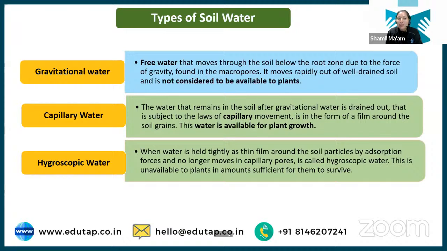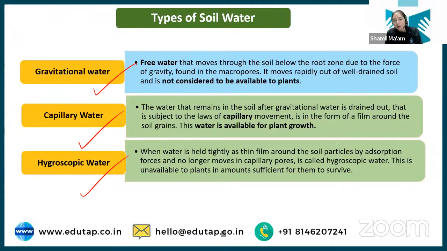Based on that, we have three types of water: gravitational water, capillary water, and hygroscopic water. Gravitational water is the water which is moving by the force of gravity, and the water moving by the force of gravity was present in macropores. So the water in macropores is gravitational water. Capillary water is the water which is held by the capillary force, and this is the water present in the small micropores. So that is capillary water.